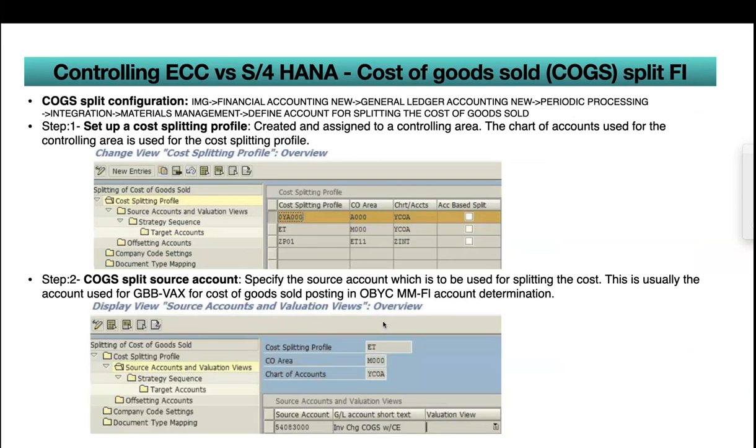I kept screenshots, I'm not going into SAP. It is a three-step process. The screenshots I kept, I don't remember whether it is 1909 or 1809. I observed a few differences between 1809 and 1909. I don't think there are big changes in 2020.